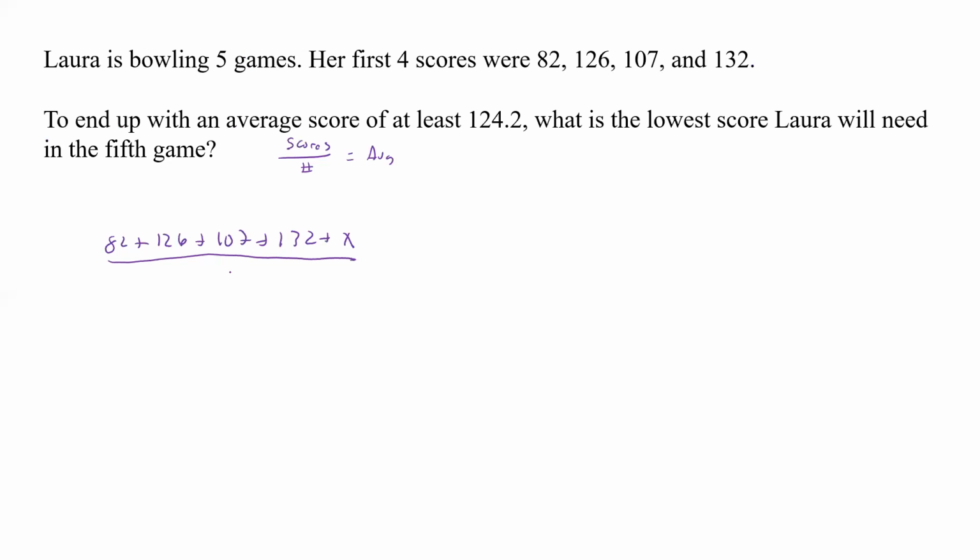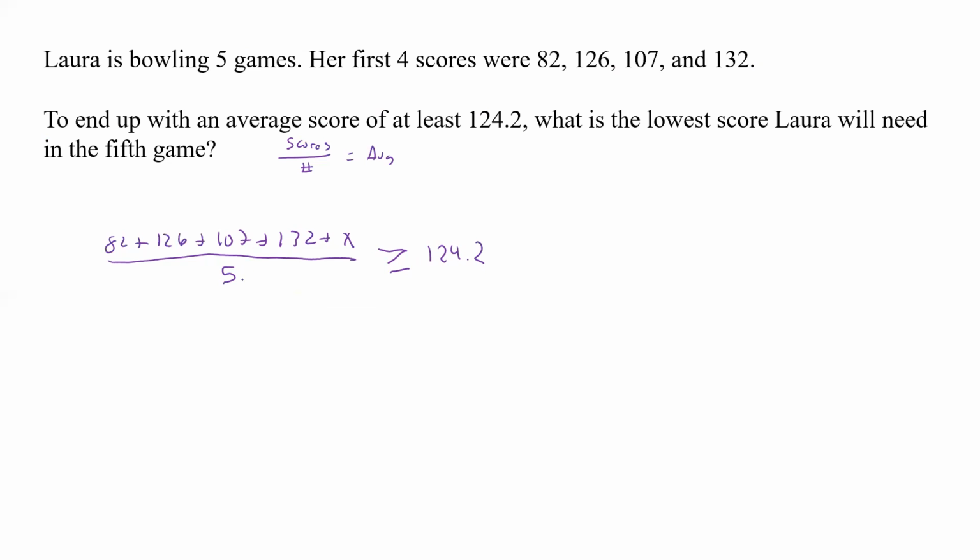Well, there was 5 games, so divided by 5. Now to end up with at least 124.2, that means it has to be greater than, and at least is going to be, or it could be equal to, greater than or equal to 124.2.